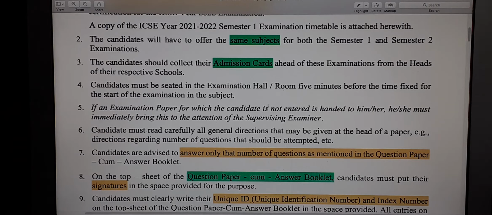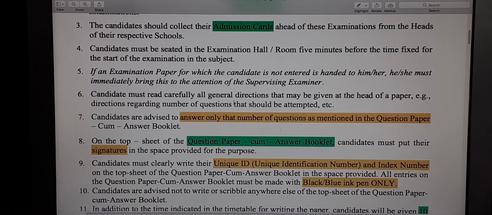Then there are certain general instructions. These are very common instructions, but definitely you should remind yourself. If you're sitting for an exam and some wrong paper is handed out to you, especially when there are second language exams or elective subjects, and by mistake you are given an incorrect question paper, it is your duty to quickly inform the supervising examiner. Then read all the general directions in the paper very carefully. This is a generic instruction.